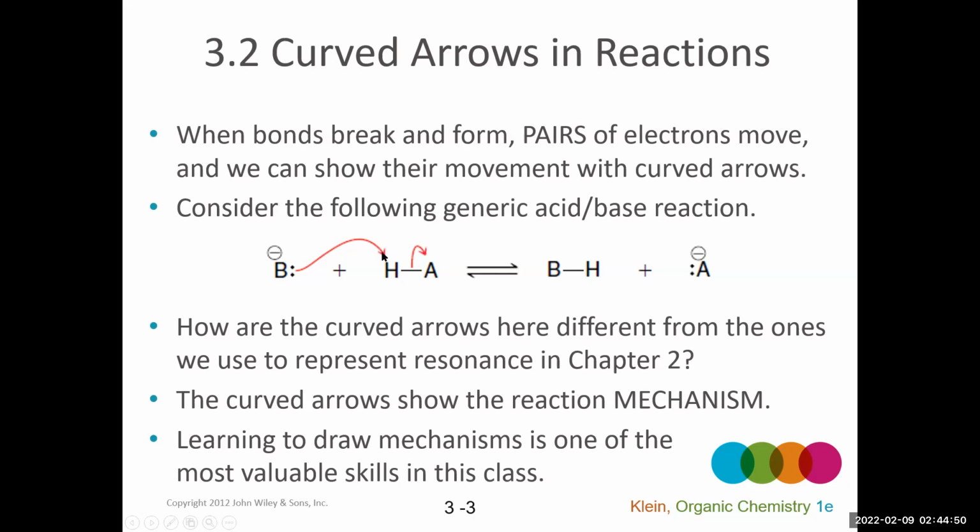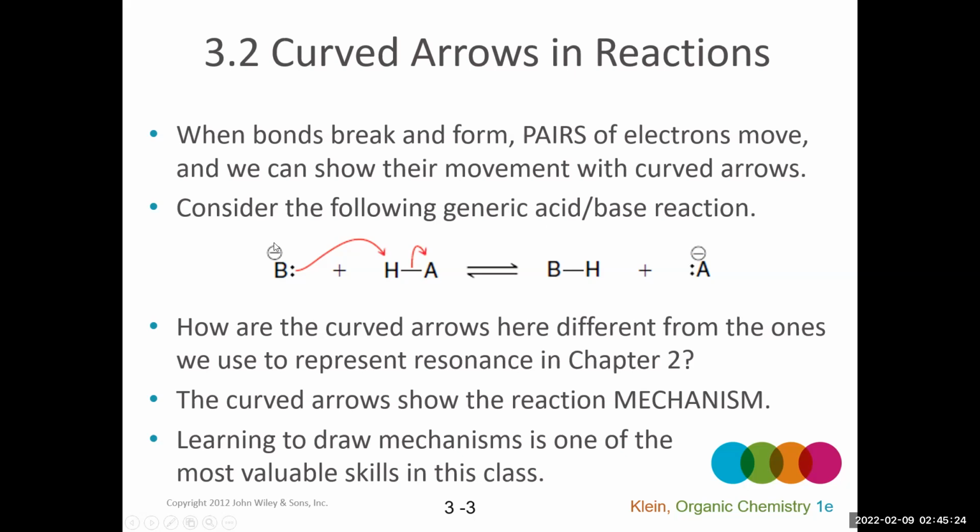And that's a little bit more vague, but basically what this is showing is that this base is taking its lone pair and sharing those electrons with the hydrogen's nucleus to form a bond between the base and hydrogen's nucleus, which we show here. The electrons in the bond from what we're going to call A, which is the acid, and the hydrogen stay behind on the acid. And then we form two new species, right?